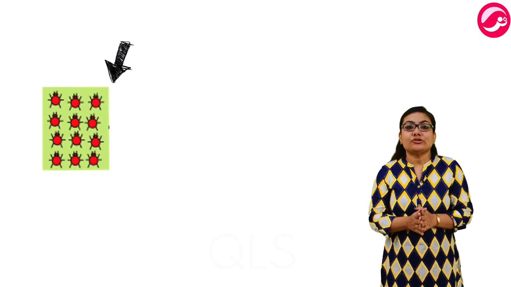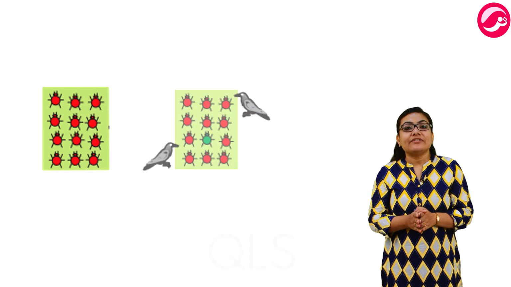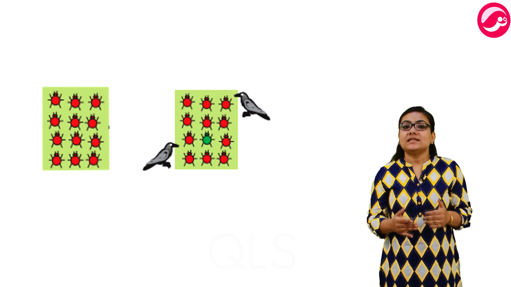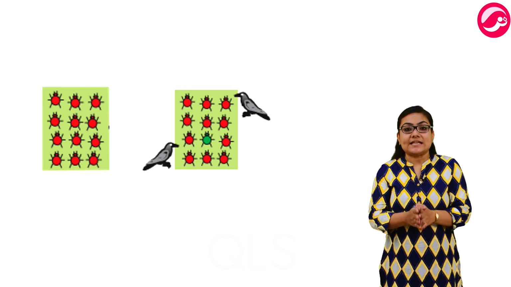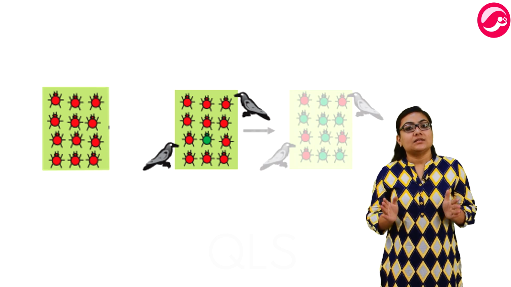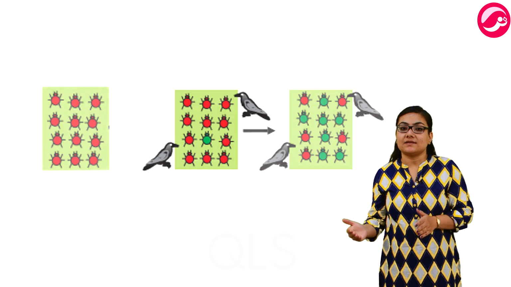Suppose there is a population of red beetles in the green bushes. Again, suppose that a color variation arises due to reproduction so that there is one beetle which is green in color instead of red. This change of green color in the beetle has been brought about by a change in the gene or the DNA of the reproductive cell. The green color of this beetle is an inherited trait which can be passed on to the next generation.